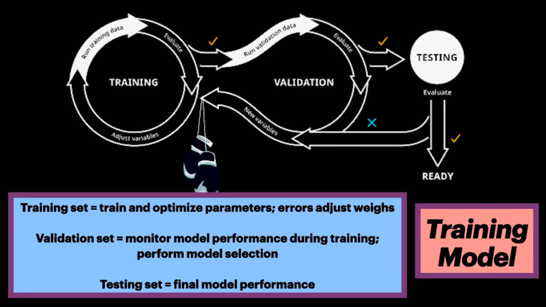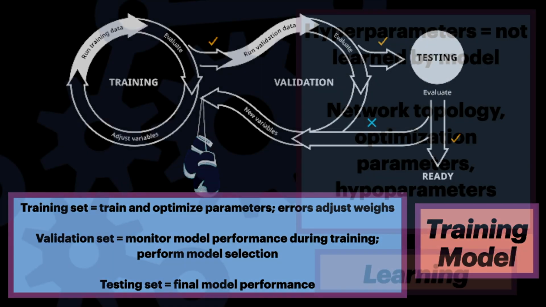It's standard practice in machine learning to divide available data into three subsets: a training set, a validation set, and a test set. The training set is used to train and optimize the parameters of the neural network. The training involves repeatedly running training images through it, and using the errors to adjust the weights of the network connections. The validation set is used to monitor the performance of the model during the training process. This dataset should also be used to perform model selection. The validation data is the best proxy we can have about the model performance on the test set. Once all the parameters of the model are fixed, we can measure its performance on the test set. This set is used only at the very end to report the final model performance.